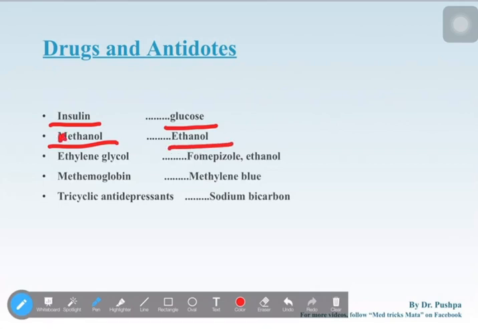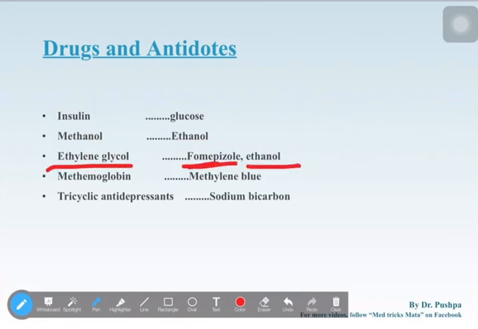Okay. Next, ethylene glycol. Ethylene glycol के लिए fomepizole and ethanol. Ethylene, ethanol, methanol all are same. So ethylene के लिए ethanol we give, and also fomepizole. See, methanol का ethanol, M को cancel कर दिया. Now ethylene glycol का ethanol and fomepizole. Okay, fomepizole, foamy.